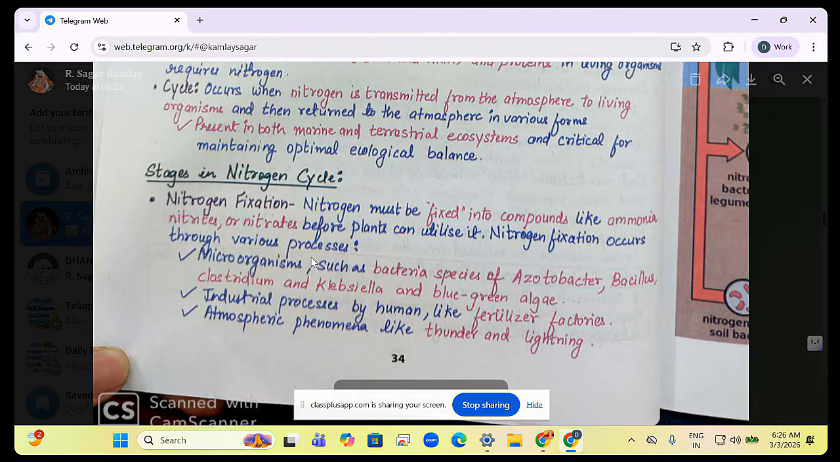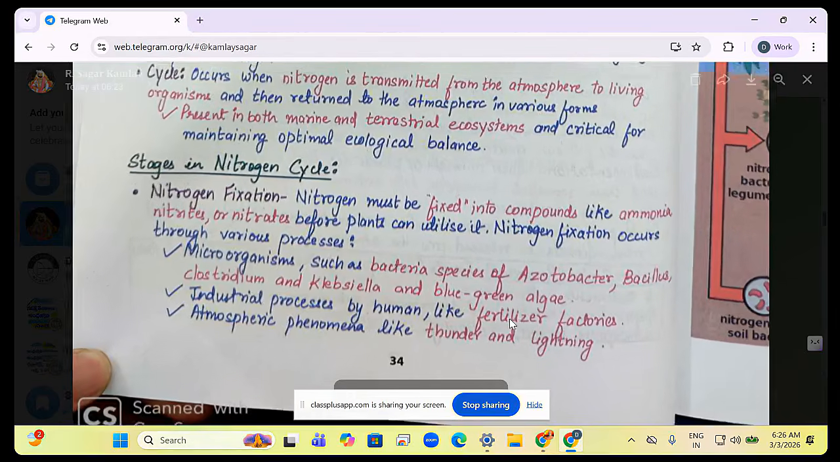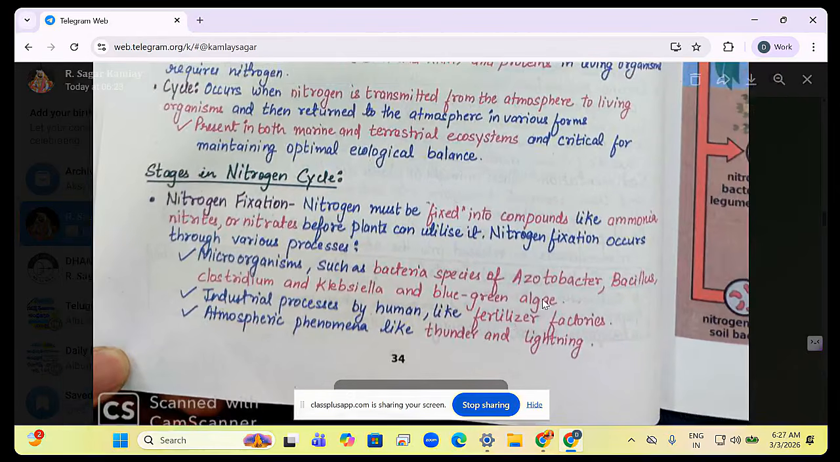Very important. Microorganisms can fix nitrogen. Which are the microorganisms which fix nitrogen? Very important. Look at this. There are bacteria such as Azotobacter, Bacillus, Clostridium, Klebsiella, and blue-green algae. These four you have to remember. So nitrogen-fixing microorganisms are bacteria: Azotobacter, Bacillus, Clostridium, Klebsiella, and blue-green algae.